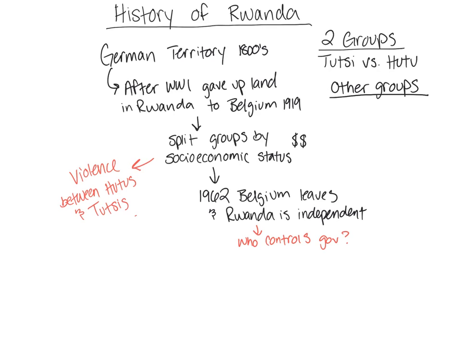And basically, all this is going to do is cause more violence, okay? More fighting, because now we can't agree who's actually going to have control. For the longest time the Tutsis were in control, and now the Hutus are in control, and now we don't have any European colonization in our country anymore. So who's actually going to take control? We don't know, okay? There's going to be a lot of fighting.